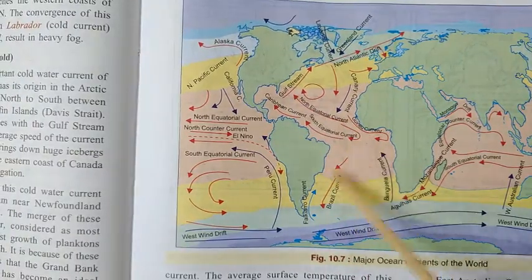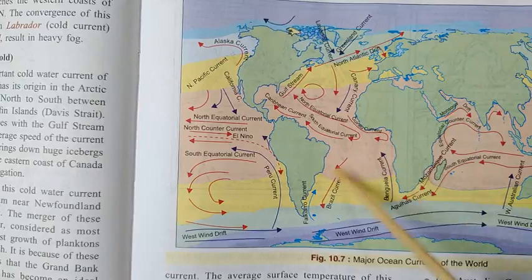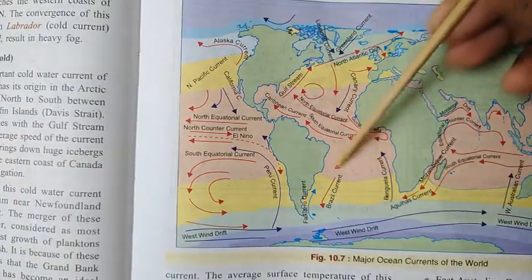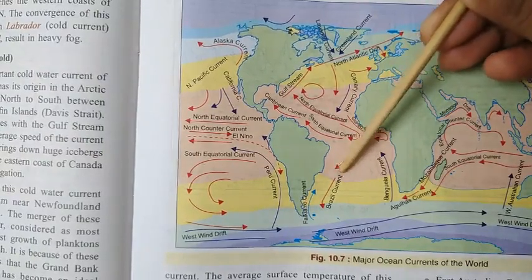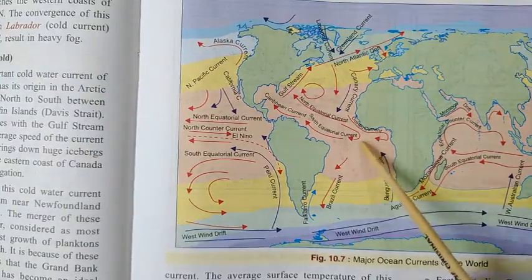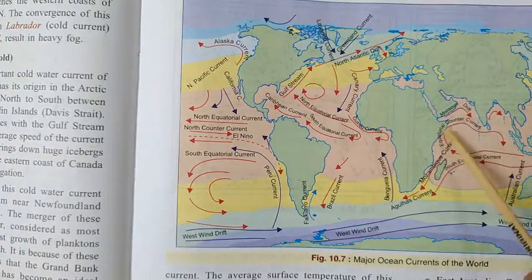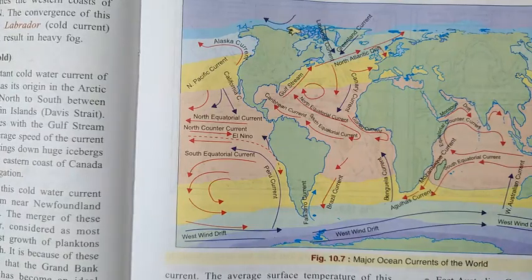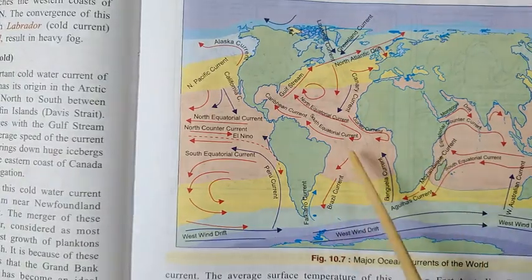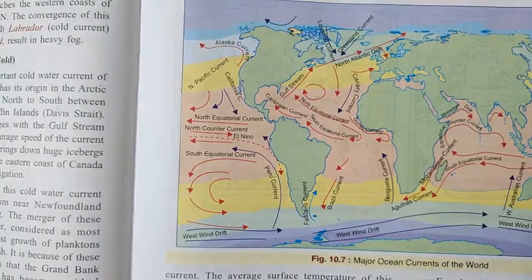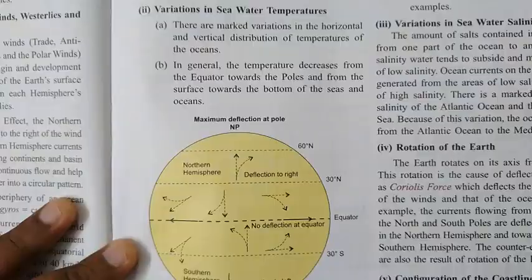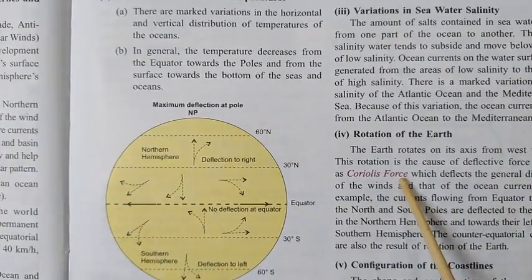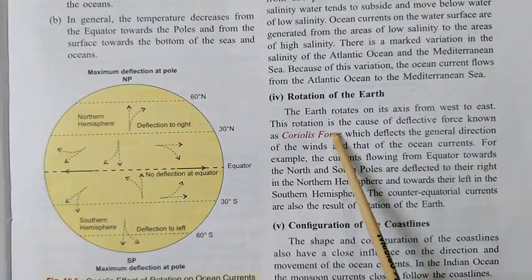Now from here they are deflected to the right hand side. From here, if you see, this is left hand side, but from here this will be right hand side. And because of this you will find these currents in the northern hemisphere moving like this, and in the southern hemisphere moving in this way. Same thing you can find in all the currents. Why are they deflected? Because of the Coriolis effect. So we have seen that the rotation of the earth creates the Coriolis force, and it also affects the ocean currents.